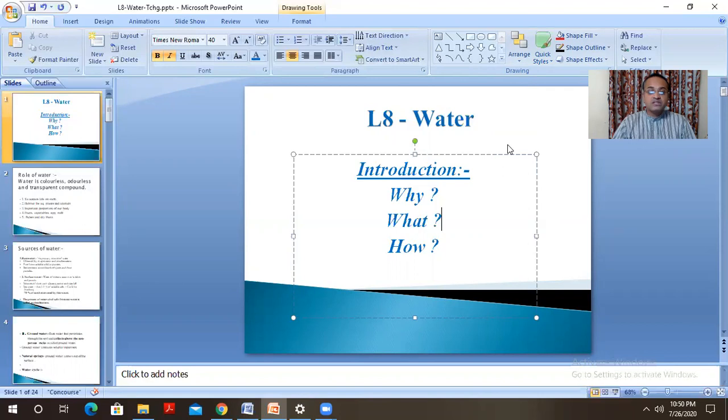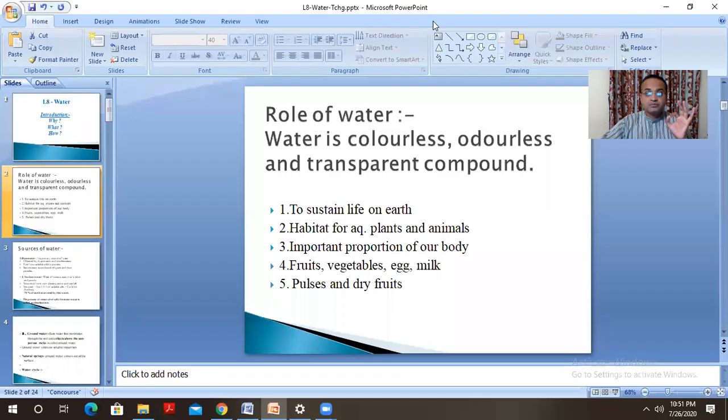And how are we going to study this chapter? We are going to study this chapter by taking the help of the reference books available, the textbook available. Then we can also take the help of Google and everything. So, dear friends, let us start with this chapter.